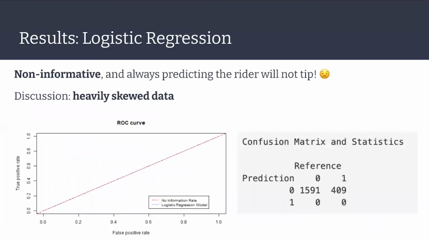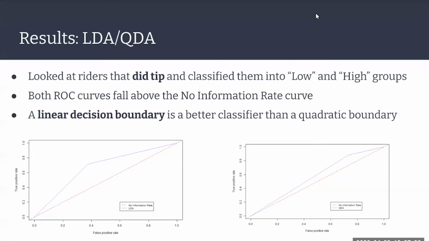Because of the limitations we had listed on the last slide, our logistic regression failed to successfully predict tip behavior. In fact, the logistic model always predicted that the rider would not tip, as seen in this confusion matrix. This could be due to our heavily skewed data where most do not tip. In efforts to create a more informative model than this logistic regression, we tried doing an LDA-QDA analysis that Grace will talk about next.